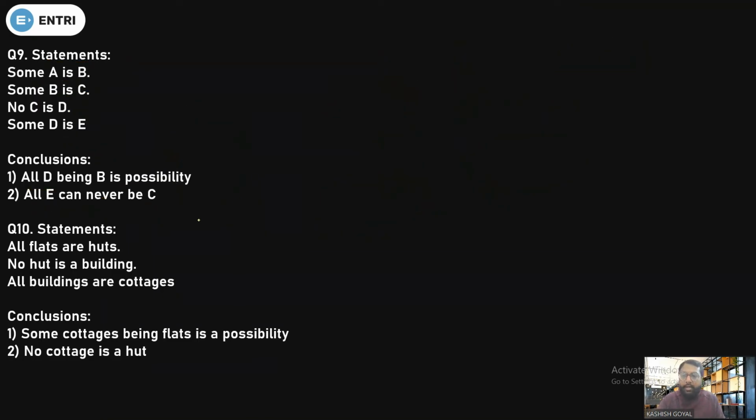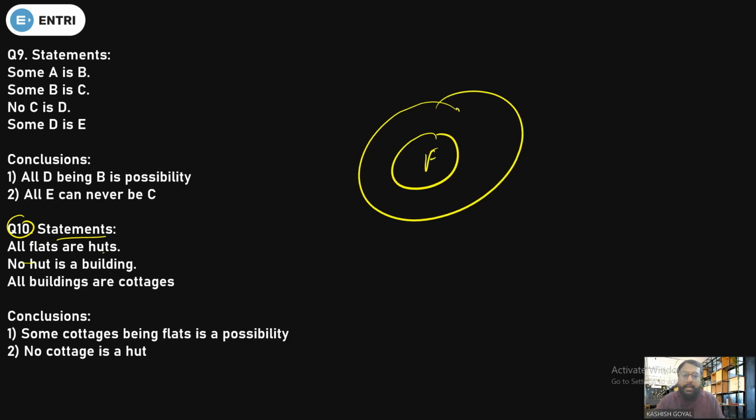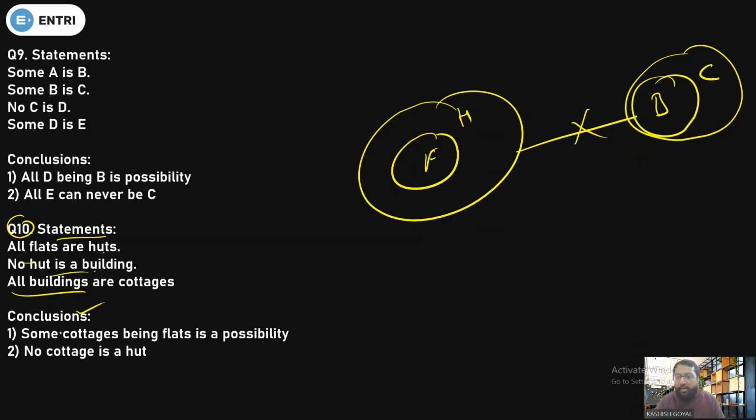Done? Okay. Now let's see question number 10. The statement is given: all flats are huts, no hut is a building, and all buildings are cottages. First conclusion: some cottage being flat is a possibility. So this is cottage, and this is flat. So some of the cottage being flat is a possibility.